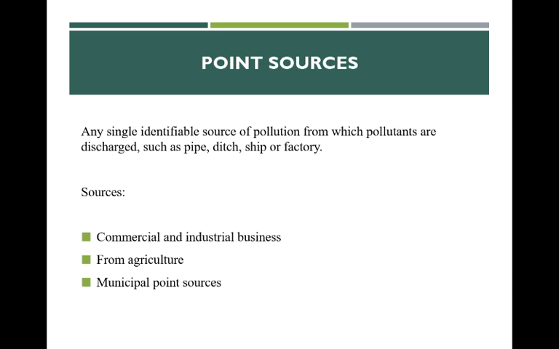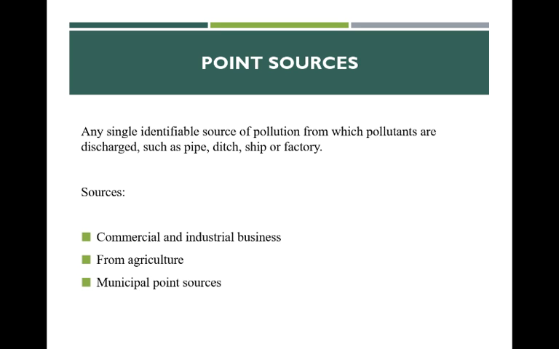So we can see what the wastes from commercial and industrial businesses are. They include pollutants such as solvents, petroleum products such as oil and gasoline, or heavy metals which are discharged to the water.